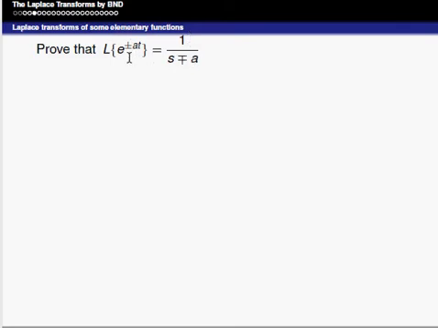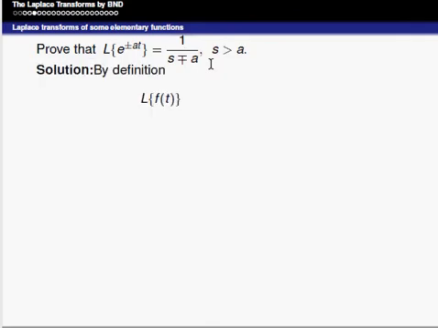Suppose Laplace of e power negative term is there, that is 1 divided by s plus a. So, the Laplace of exponential to the power plus or minus at can be written as 1 divided by s minus or plus a, where s is greater than a.